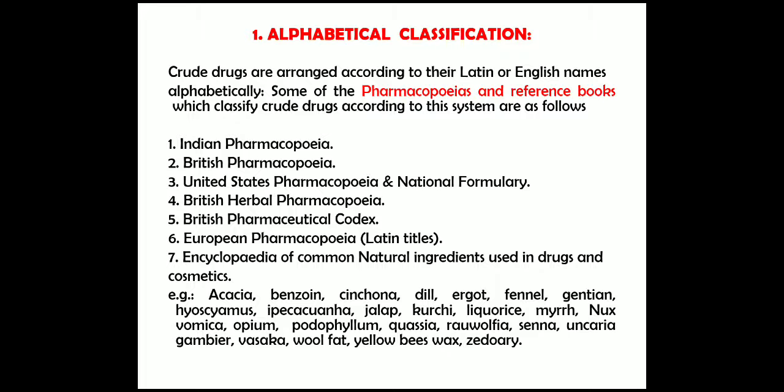Examples of the alphabetical classification are acacia, benzoin, cinchona, dill, ergot, fennel, gentian, hyoscyamus, ipecac, jalap, kurchi, licorice, myrrh, nux vomica, opium, podophyllum, quillaia, rauwolfia, senna, uncaria gambier, vasaka, wool fat, yellow beeswax, and zedoary.